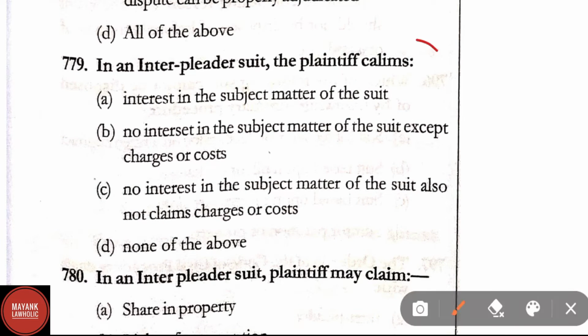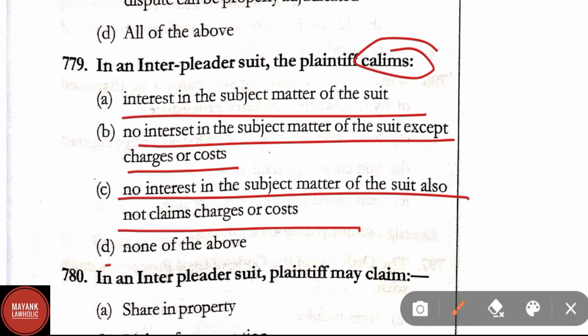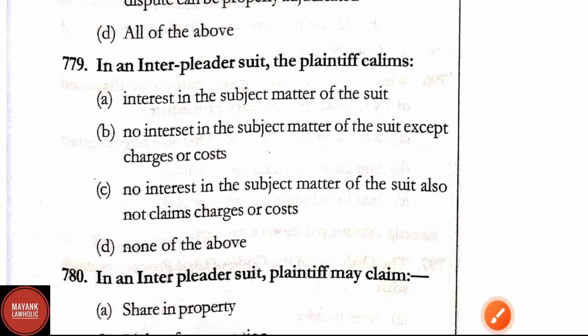In an interpleader suit, the plaintiff claims interest in the subject matter of the suit, no interest in the subject matter of the suit except charges or cost, no interest in the subject matter of the suit and also does not claim charges or cost, none of the above. Correct answer here is option B, that is no interest in the subject matter of the suit except charges or cost. Option B is the right answer.